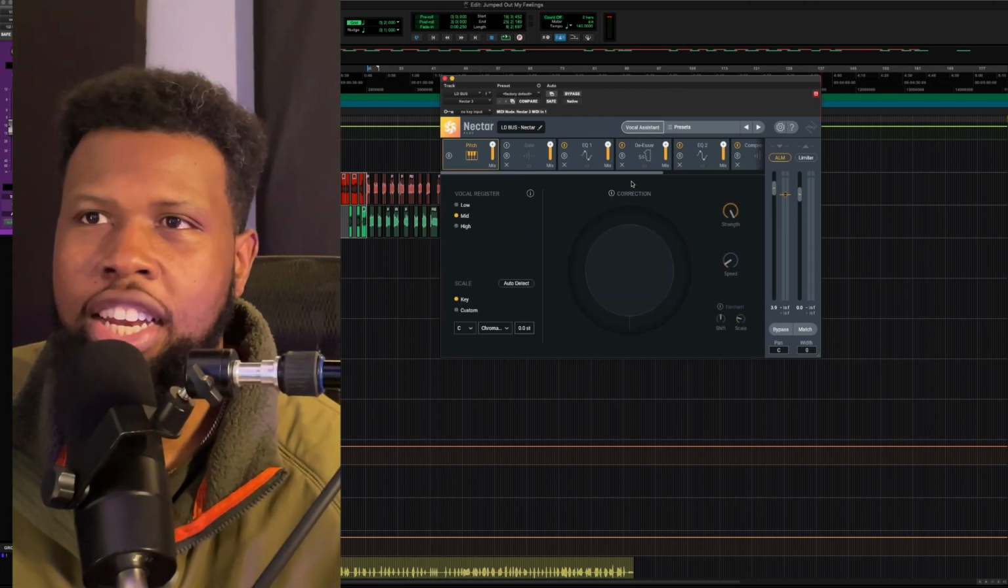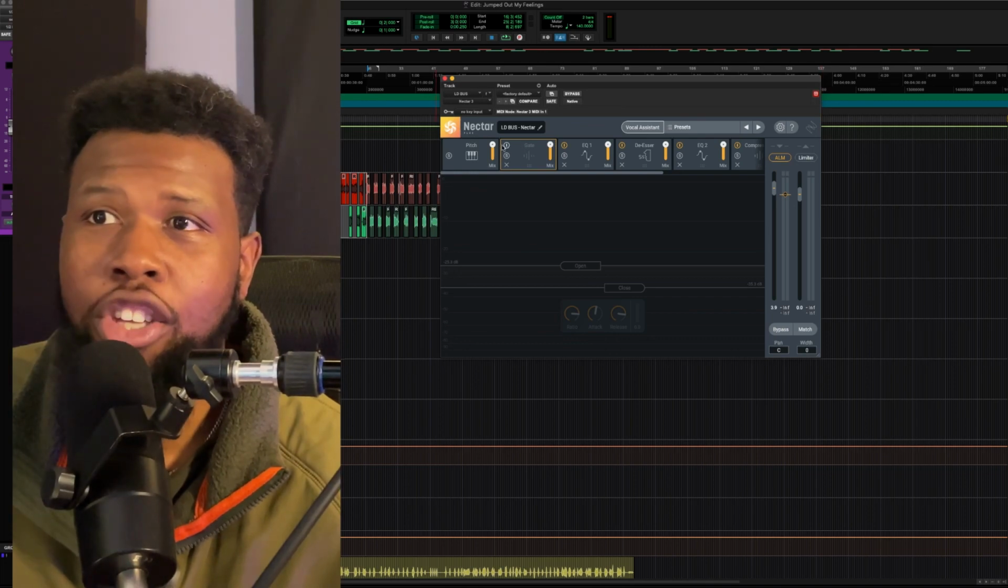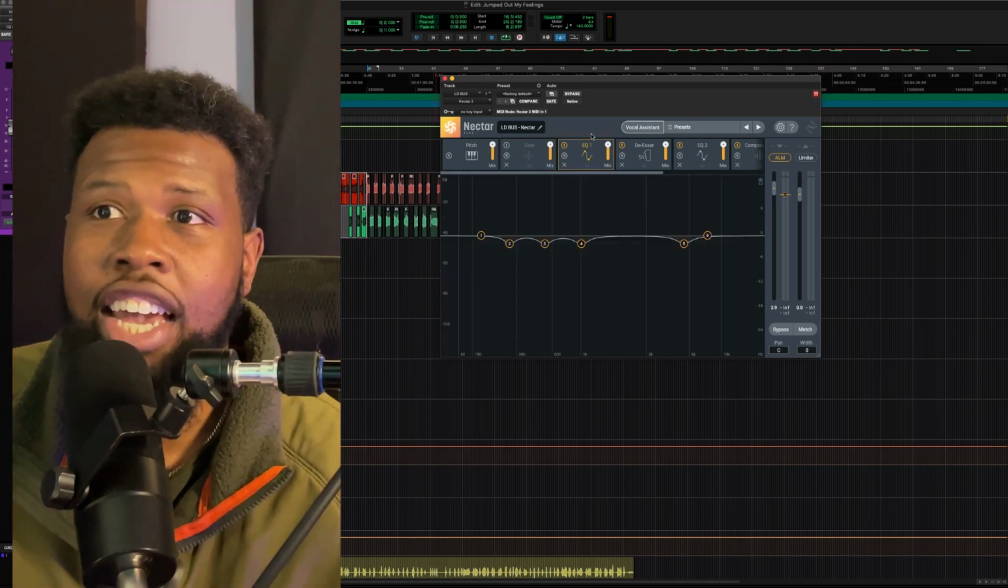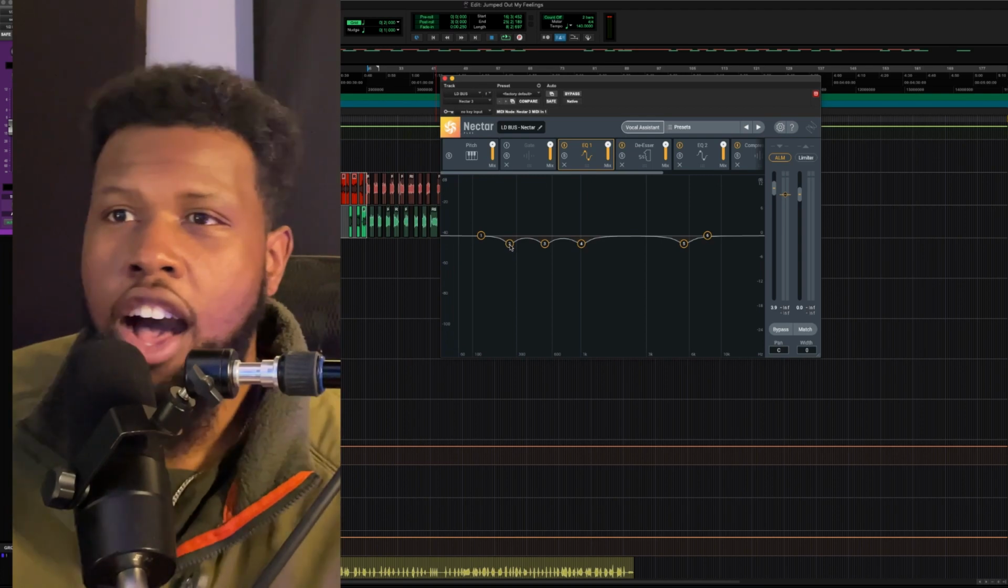I don't think we need any pitch correction here. And the gate is also not engaged. So the first plugin they actually have engaged is an EQ. So let's see what they did.